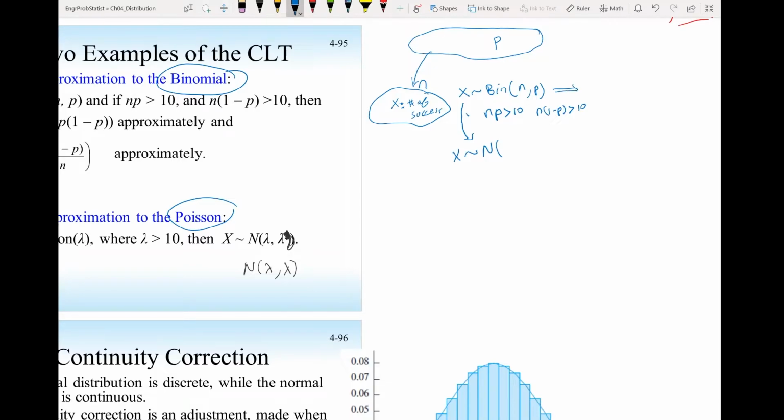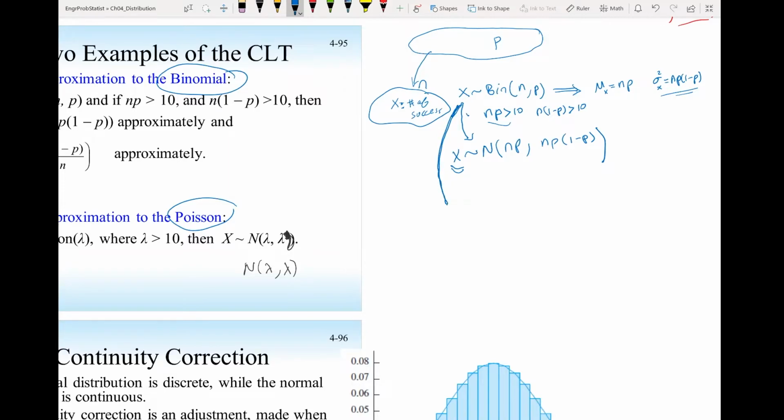Just a reminder, for this binomial distribution, mu x is np, and the variance of x, which we showed in previous sections, is np(1 minus p). So then x here will be a normal distribution with mean mu = np and variance np(1 minus p). Also earlier we showed that if I have a binomial distribution and I conduct the experiment or trial n very large such that np is larger than 10, then I can also approximate this binomial distribution as a